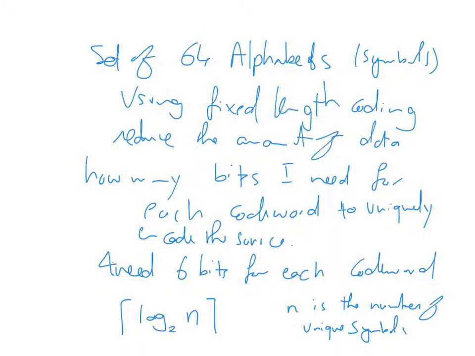Now assume that I'm given a little bit more and I can assign variable length codes to the different symbols. For the case of equally probable, what can you do? Can you do better than the 6? Variable length.